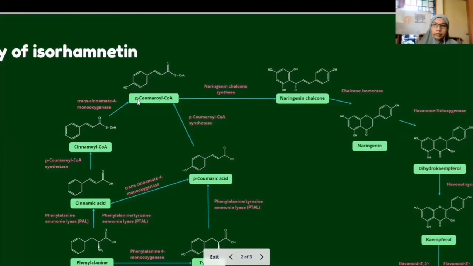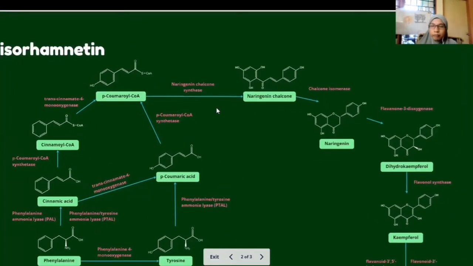That's why it is named para-coumaroyl coenzyme A, and the coenzyme A structure is located at the carboxyl group. After this compound has been synthesized, the enzyme naringenin chalcone synthase converts para-coumaroyl coenzyme A into naringenin chalcone. So now the pathway has entered the flavonoid pathway.